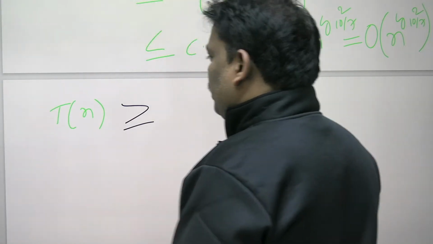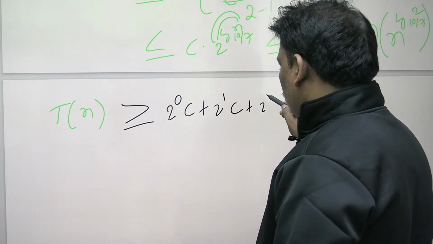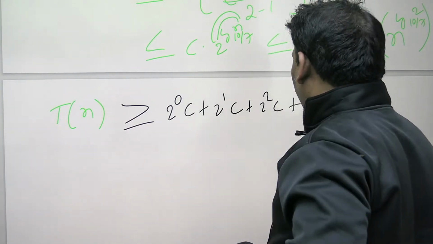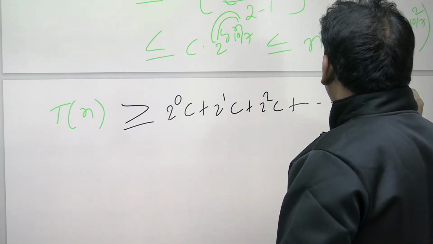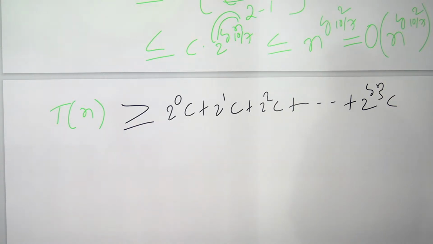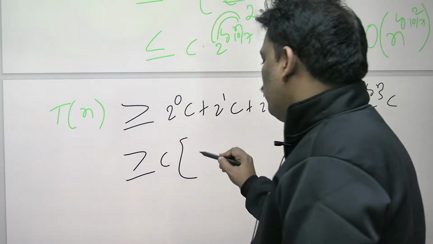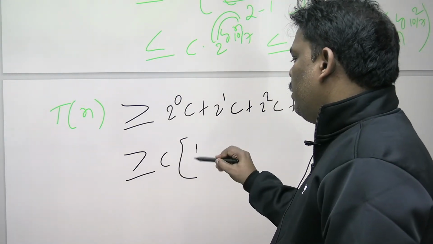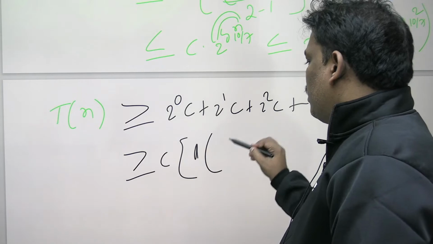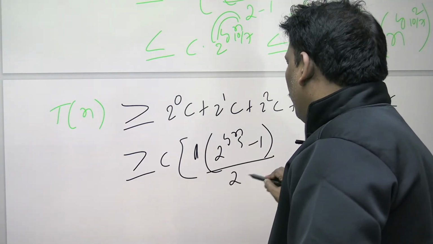Greater than or equal, Tn bigger: 2 power 0 c, 2 power 1 c, 2 square c, and so on, 2 power log n base 5 c. Even though the number of levels is less, I have taken it. Someone is saying I am more, I have not taken. That is the reason it became a lower bound. It is greater than or equal to some c into the GP series. If you solve the GP series, a into r power (2 power log n base 5) minus 1 by r minus 1, 2 minus 1.